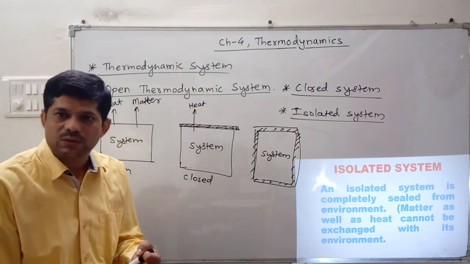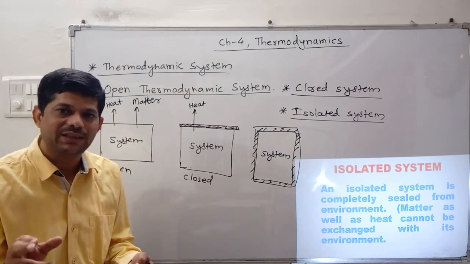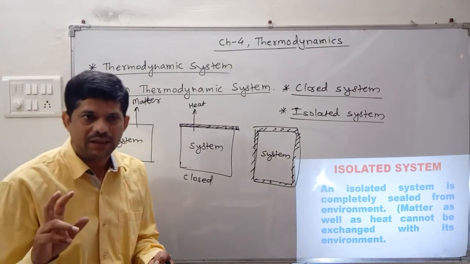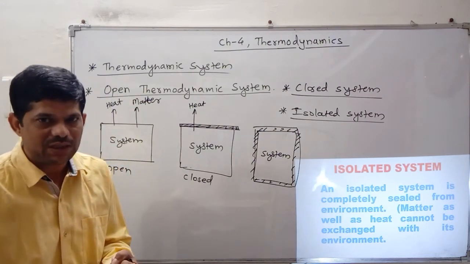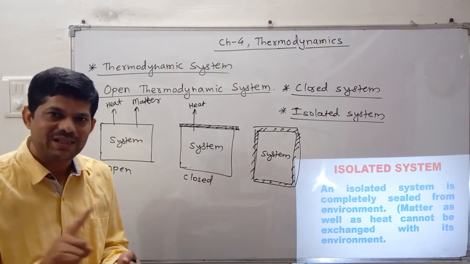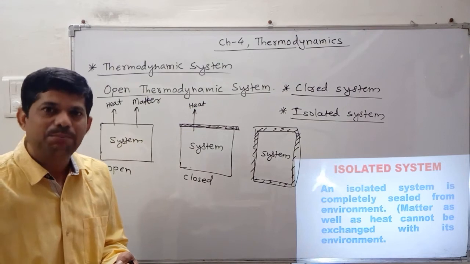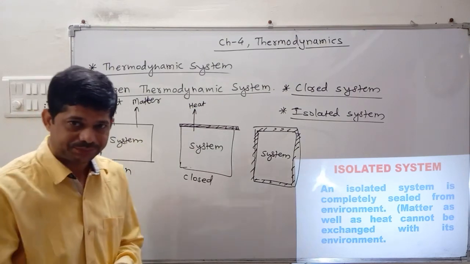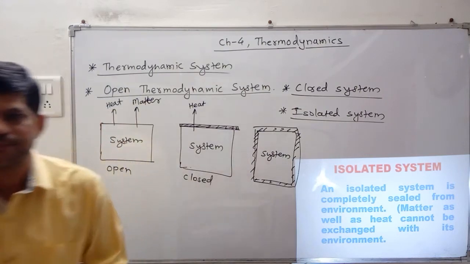system and isolated system. कोणत्या बेसिसवर आहेत ते? हीट आणि मॅटर एक्सचेंज होतं किंवा नाही. If the heat and matter both exchange with the surrounding, it is open. Only heat exchange with the surrounding, it is closed. And both do not exchange with the surrounding, it is nothing but the isolated system.